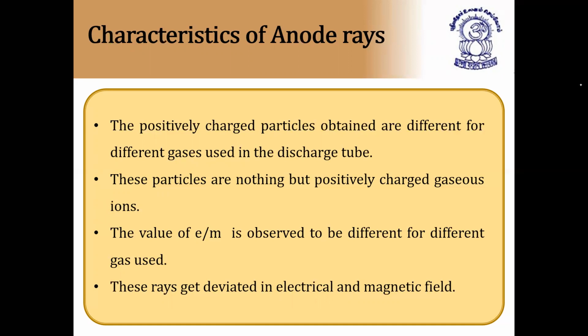Second point, these particles are nothing but positively charged gaseous ions. The value of e/m is observed to be different for different gases used. These rays get deviated in electric and magnetic fields. So these are the main important points. Positive rays also get deviated under the influence of electric field as well as magnetic field.